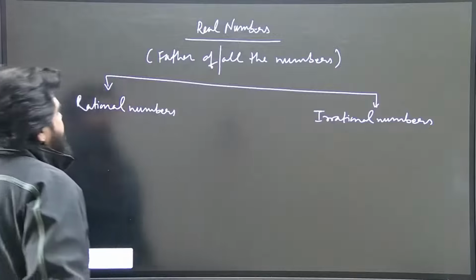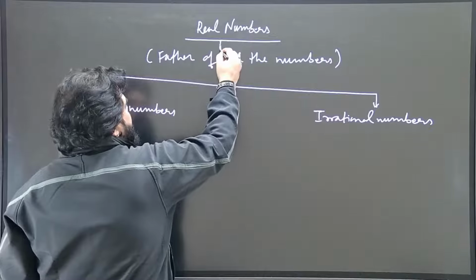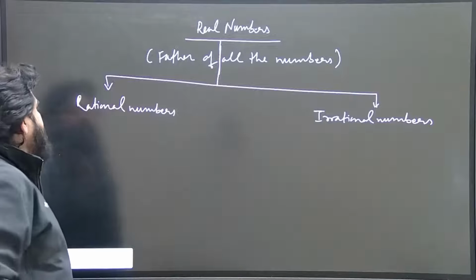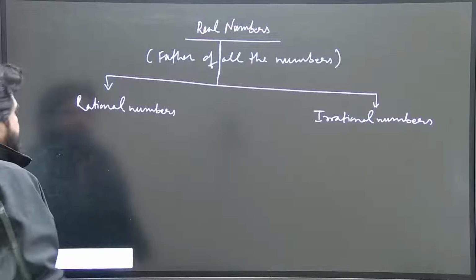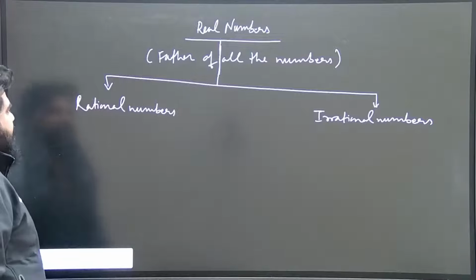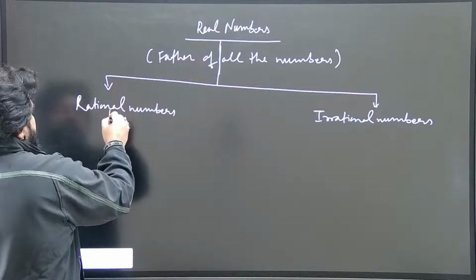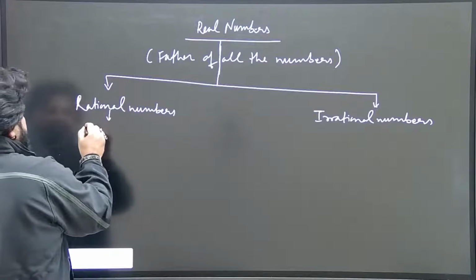And again, like a family, as we have started, real numbers are like father of all the numbers, having two sons, rational numbers and irrational numbers. Now if we talk about the first son, rational number, suppose he got married and he got a son named integers.